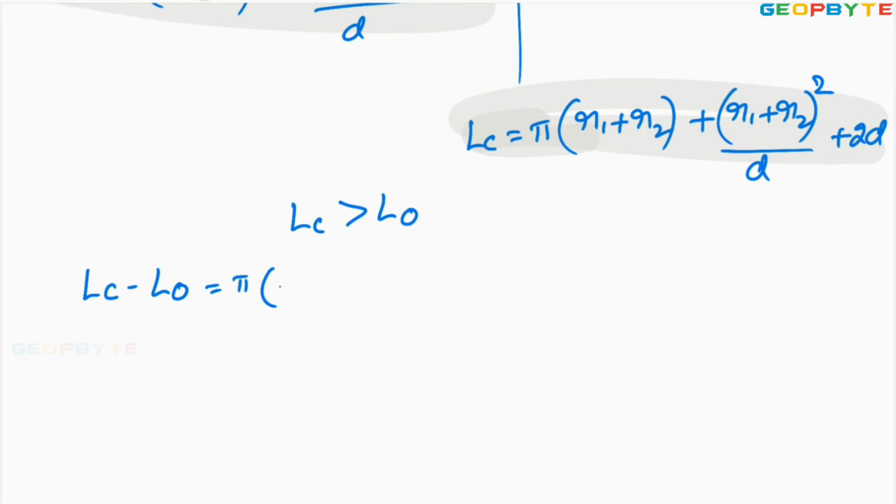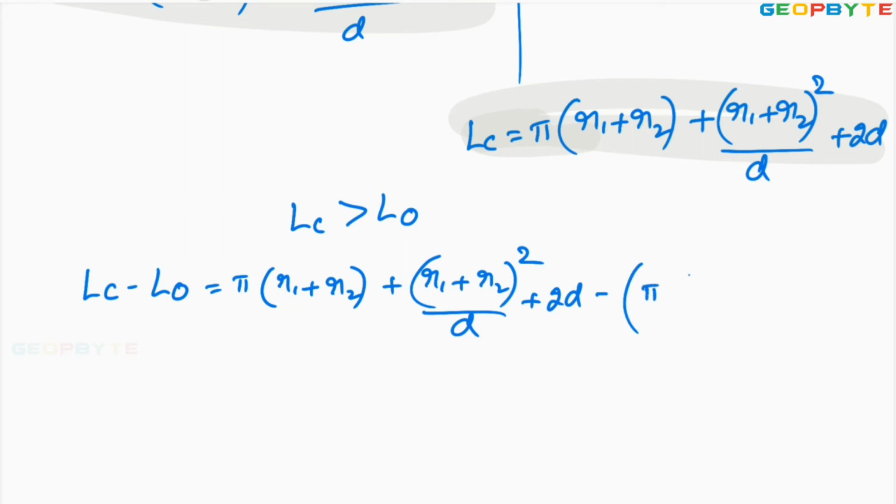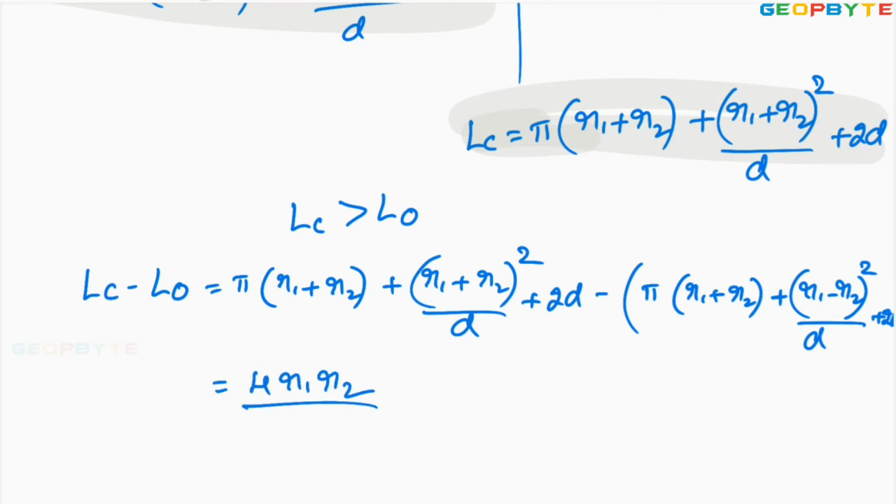π(r1 + r2) + (r1 + r2)² / d + 2d, minus [π(r1 + r2) + (r1 − r2)² / d + 2d]. You simplify this value to get 4r1r2/d, where r1 equals the radius of one pulley and r2 equals the radius of the other pulley.